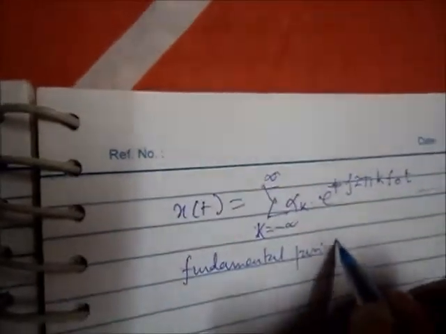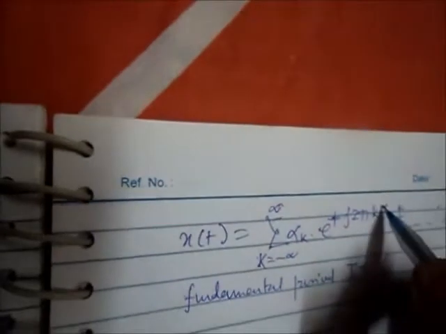This is equation number 1, and it is a periodic signal with a fundamental period T, and this T equals 1 by f naught.